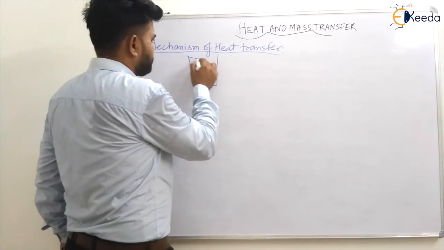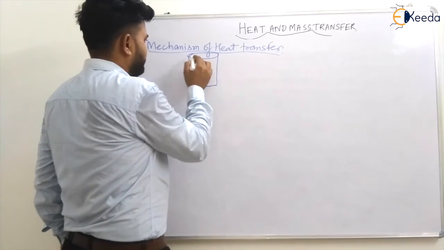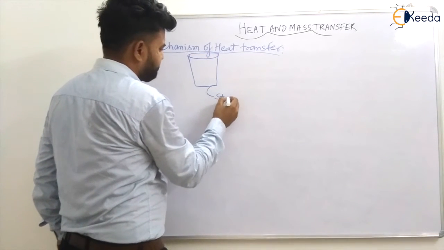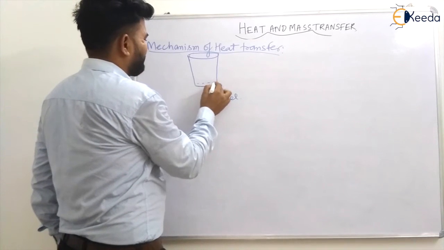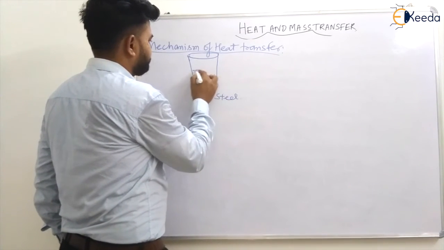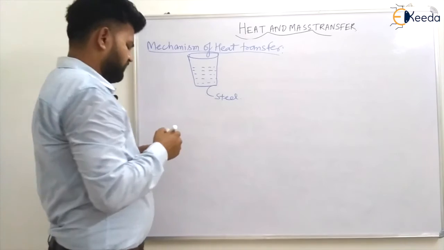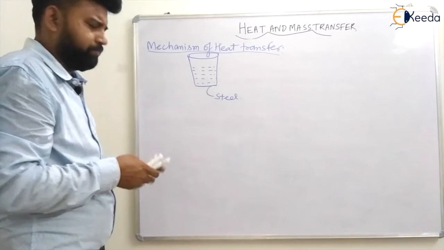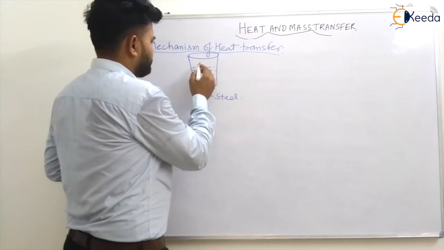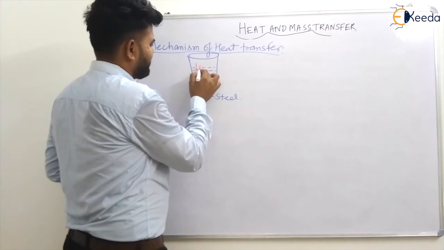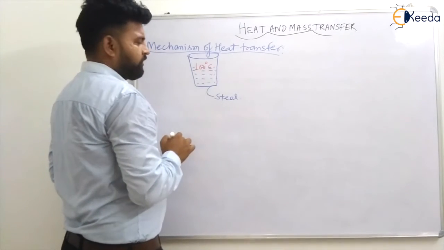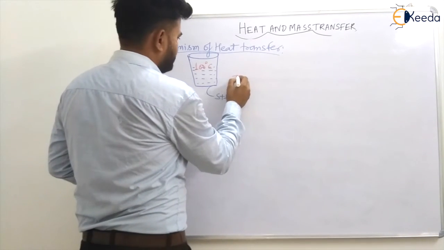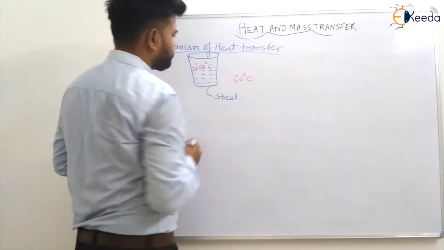Let us say there is some hot water, and this glass is of steel. You have some hot water there, so you feel some warmth, as it is at a somewhat high temperature. Let us say the water is at 100 degrees Celsius, and the surrounding air is at 30 degrees Celsius.